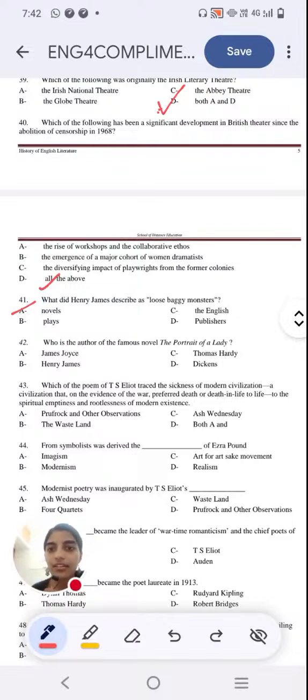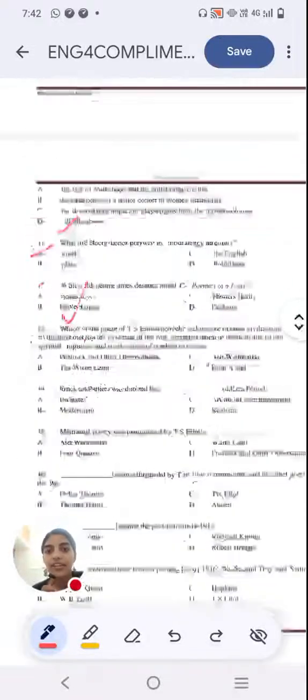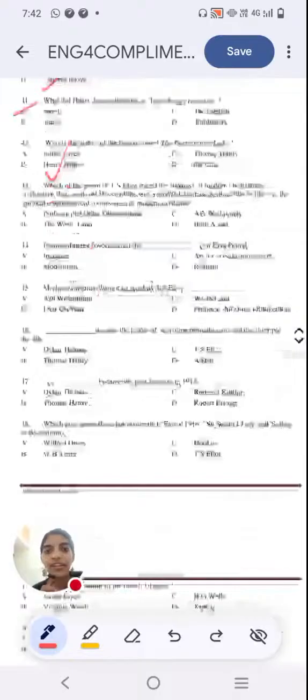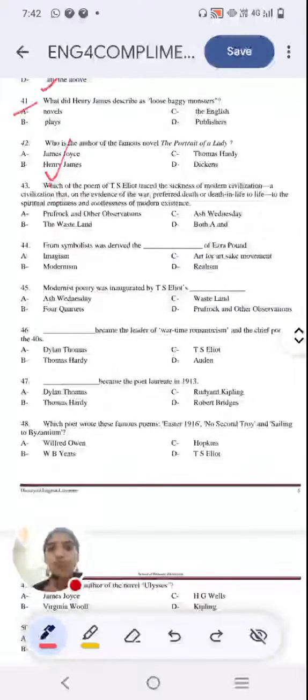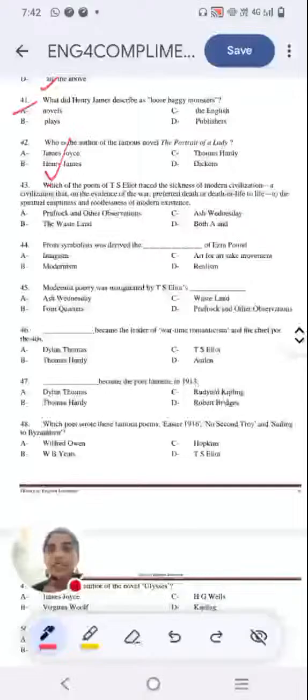And the right answer is the person we had discussed just now, Henry James. Next question, which poem of T.S. Eliot traced the sickness of modern civilization, a civilization that, on the evidence of the war, preferred death or death in life to the spiritual emptiness and rootlessness of modern existence. So it's basically what the work is about. Identify the work, identify the poem.